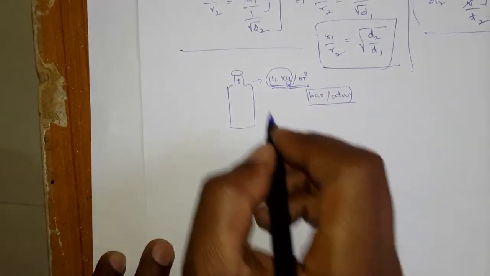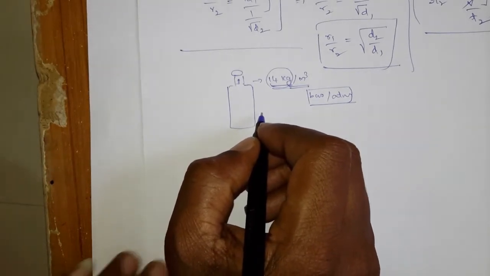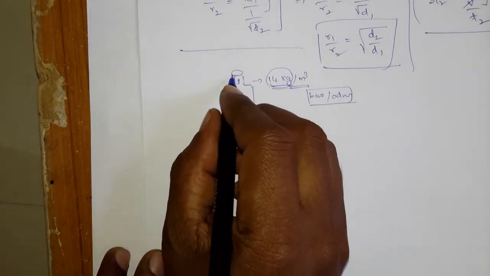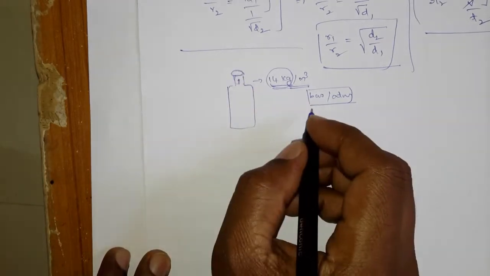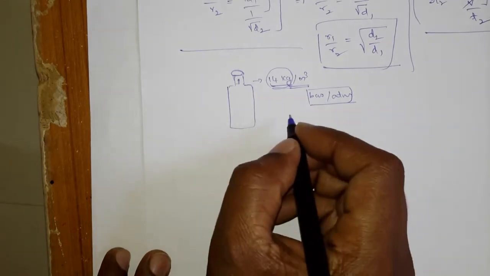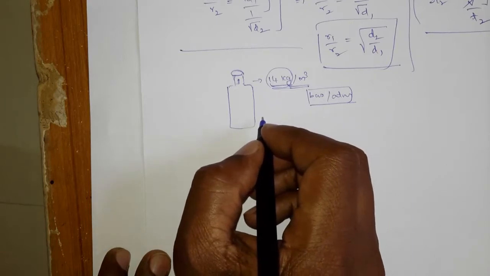So what I am going to ask is: what will be there in this gas cylinder? Some gas, some chemical. What is that chemical? Does it have only a single chemical?